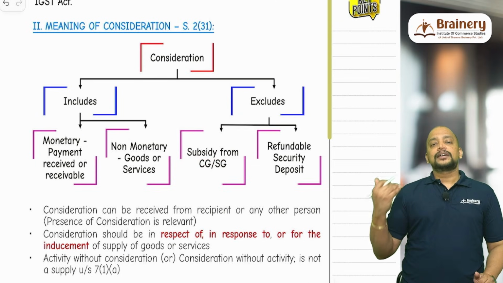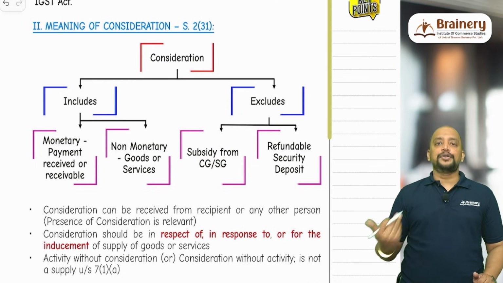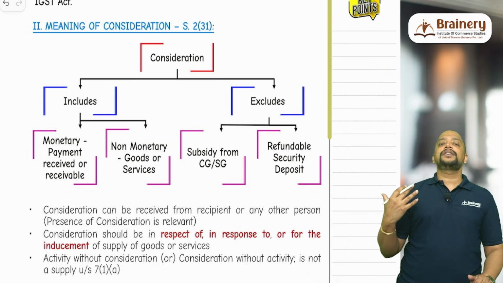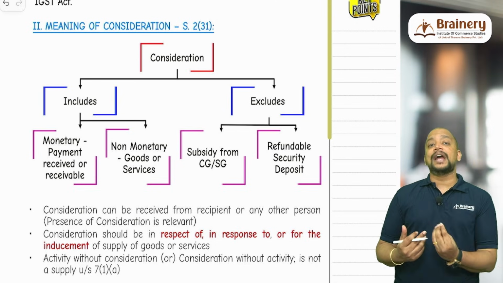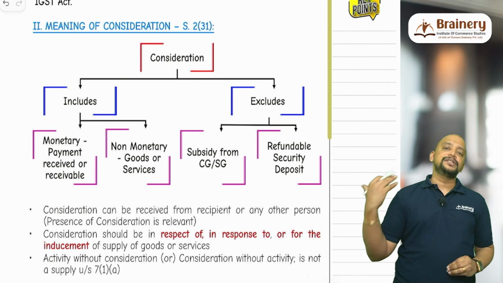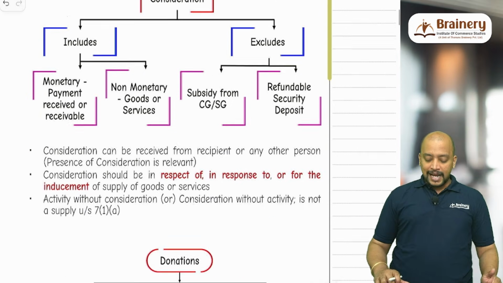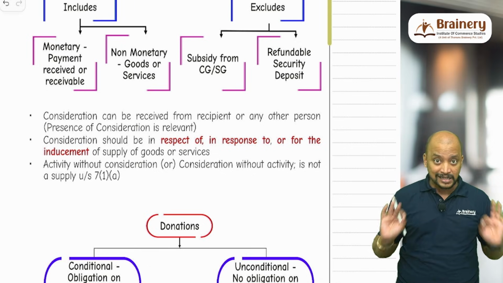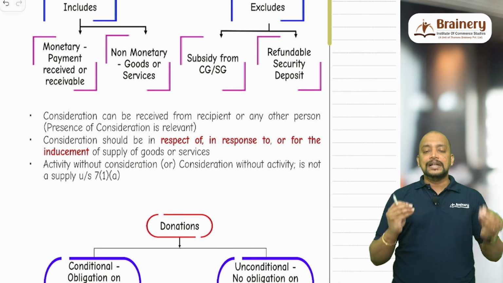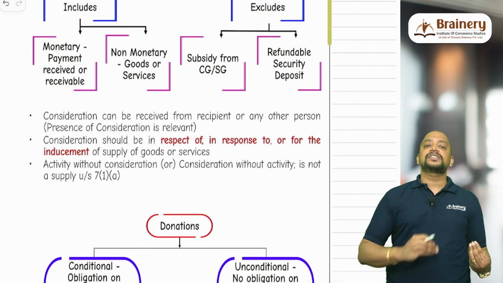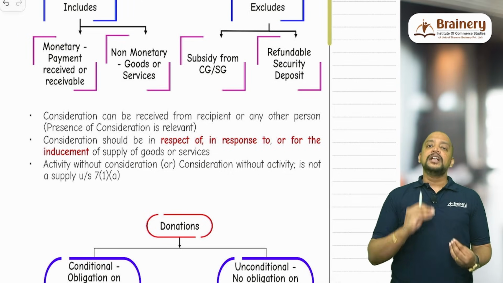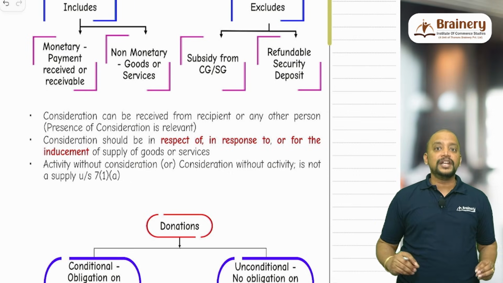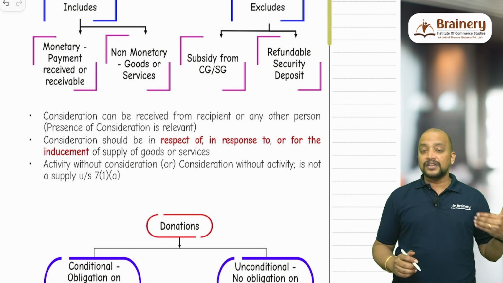Then next, consideration excludes refundable security deposits. So when we are collecting some security deposits which are refundable in nature, that will not be treated as consideration. What if the security deposit will be adjusted towards the payment to be received? Then it will be treated as consideration. And consideration can be from recipient or any other person. What we need to see is the presence of the consideration. So for example, there is a motor vehicle dealer who is providing free after sale service to the customer, but they will be recovering that money from the manufacturer. In that case, the consideration is involved even though not received from the recipient, and it will become supply.